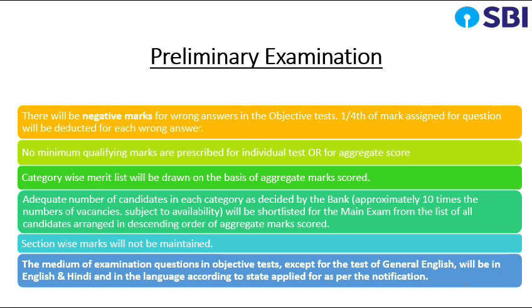Adequate number of candidates in each category as decided by the bank, approximately 10 times of the number of vacancies subject to availability, will be shortlisted for main exam from the list of all candidates arranged in descending order of aggregate marks scored. Section-wise marks will not be maintained. The medium of examination question in objective test except for test of general English will be English and Hindi, and in the language according to state applied or as per notification.